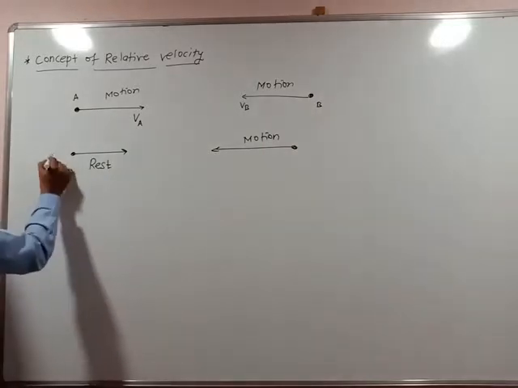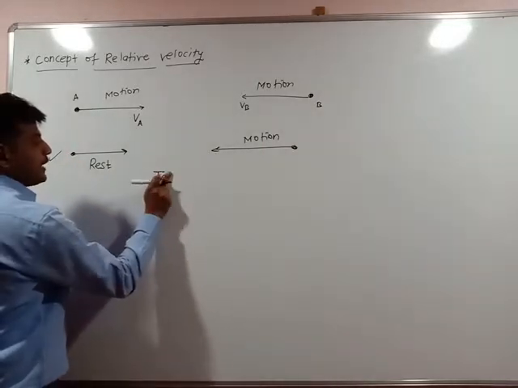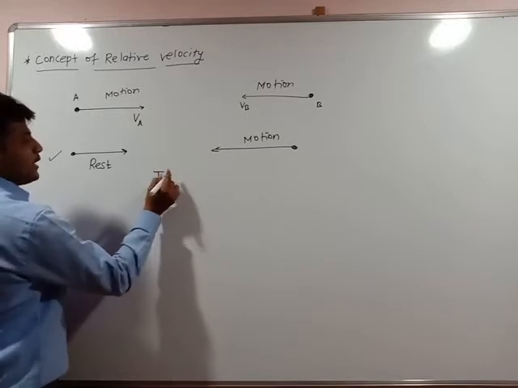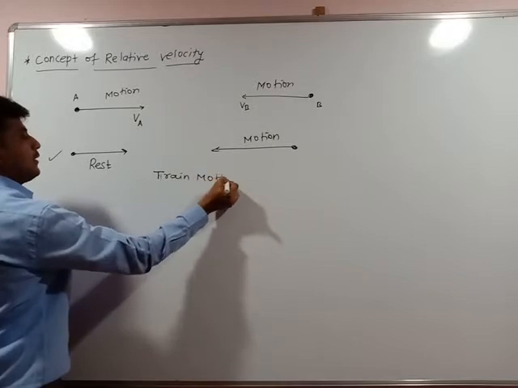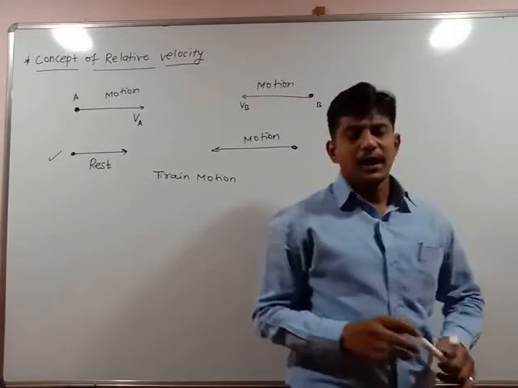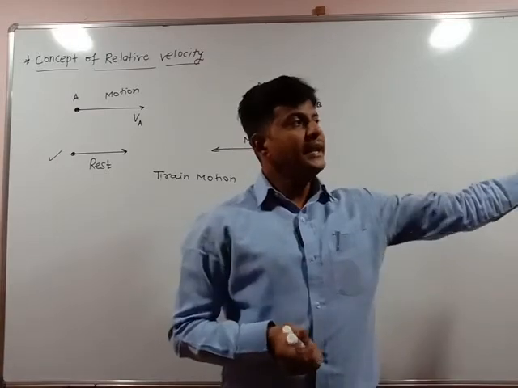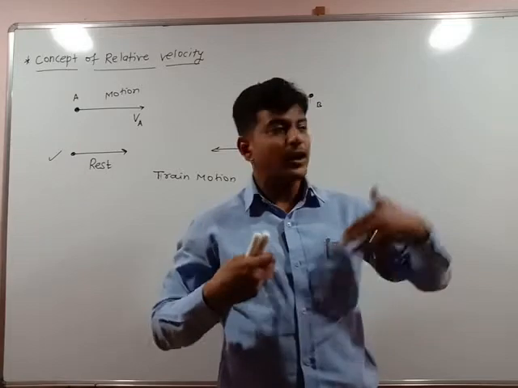I can discuss this with the example of train motion. If we are standing on the platform, means we are at rest. The train is moving towards you. It is moving towards the observer because I can observe the train.